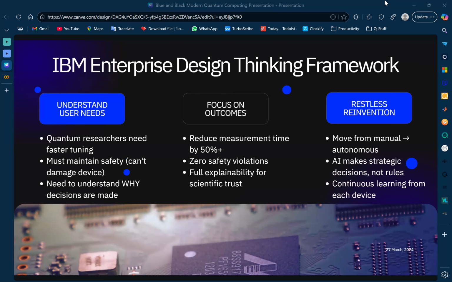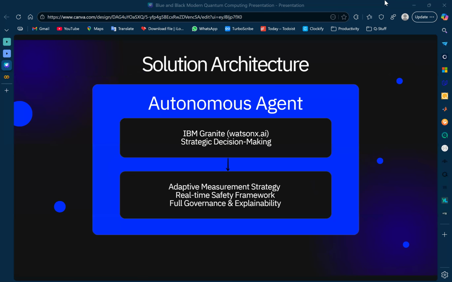Enterprise design thinking guided my approach. Researchers need three things: speed, safety, and trust. So I built an autonomous agent with IBM Granite that delivers 50% efficiency gains, zero safety violations, and full explainability through natural language rationales. The result was an autonomous agent powered by IBM Granite on Watson X.